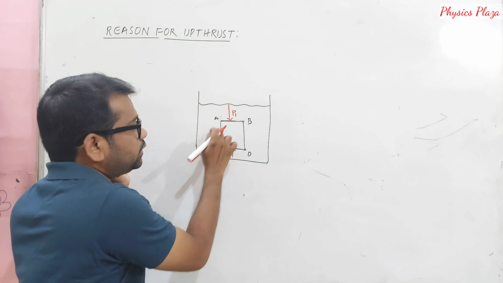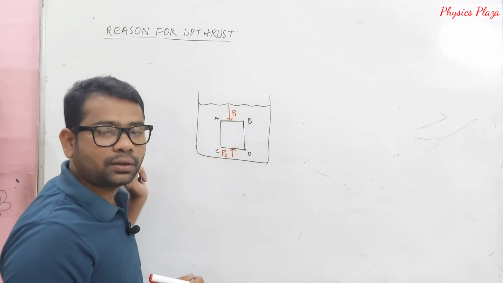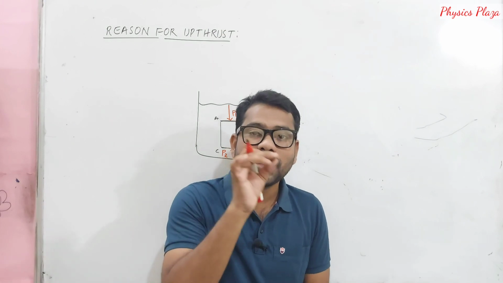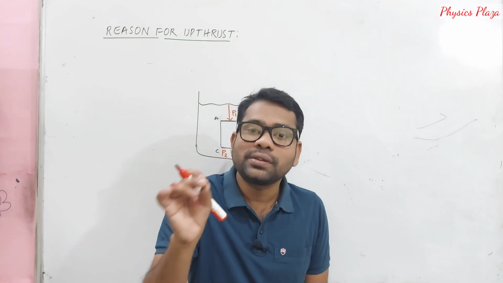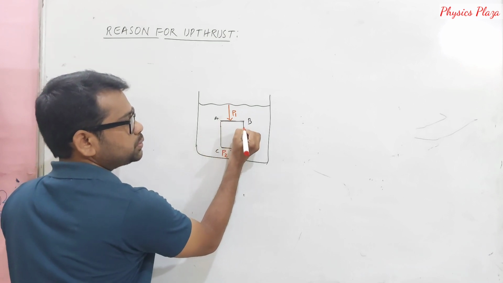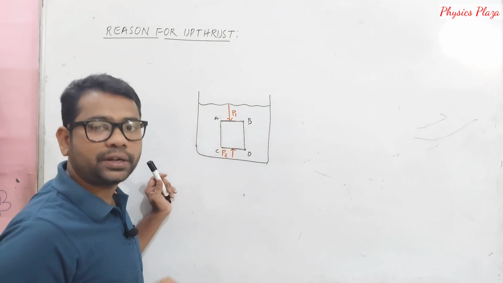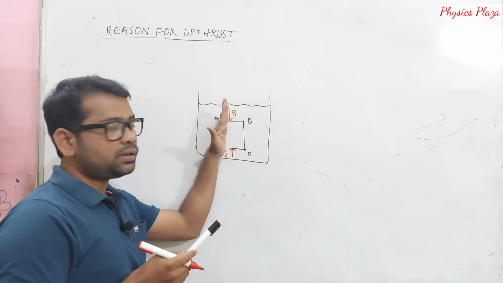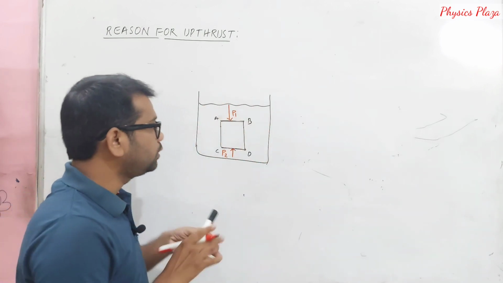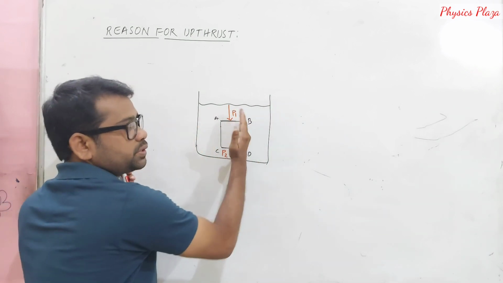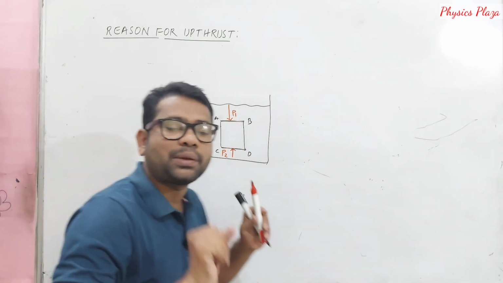And what about the pressure acting on AC and BD, children? As we know, on a horizontal surface the pressure acting will remain the same. I mean, the pressure acting at this point and at this point will get nullified. The net pressure acting on AC gets cancelled with the pressure acting on the BD surface. Equal and opposite, I mean to say.